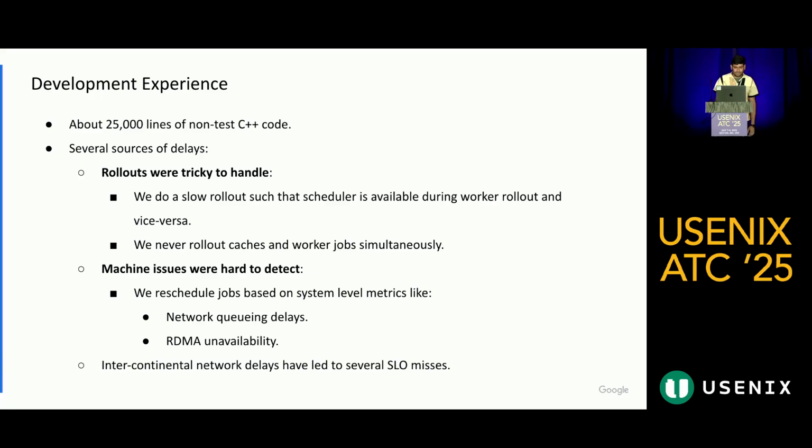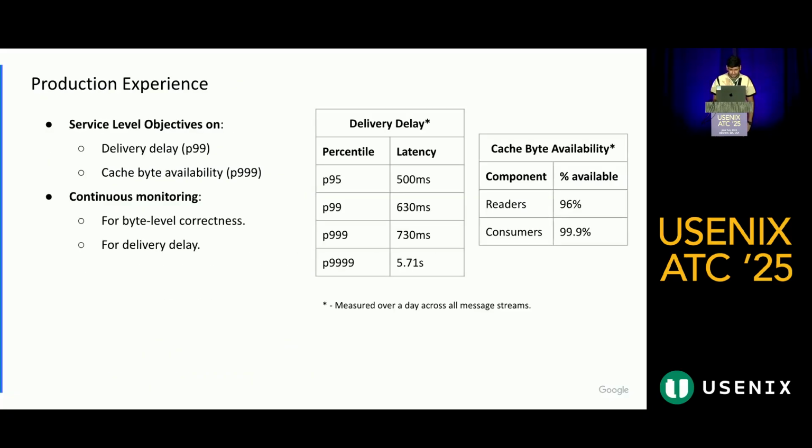We have added about 25,000 lines of code to develop this system, and there have been several sources of delays. For example, whenever there were job rollouts, we had to come up with different strategies to handle the issues. We often run into machine issues because we run our jobs on shared machines, and we rely on system level metrics for rescheduling our jobs in those cases. Intercontinental network delays have been very hard to handle, and they have led to several SLO misses.